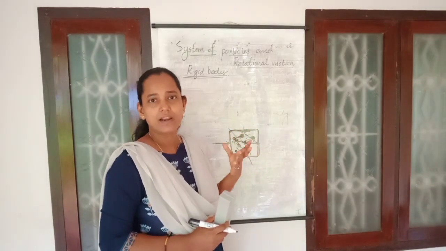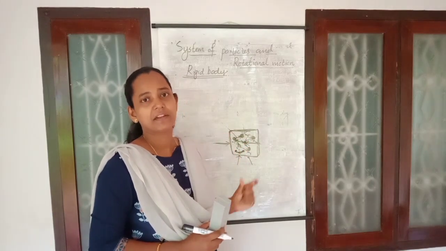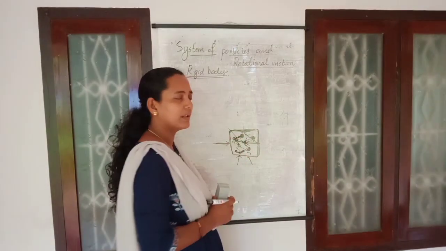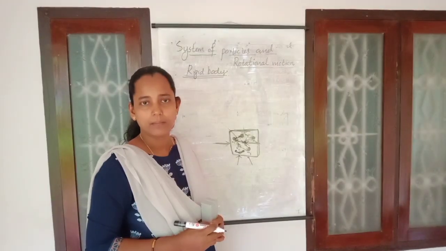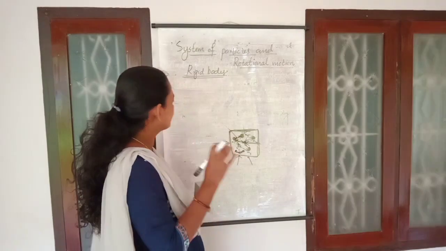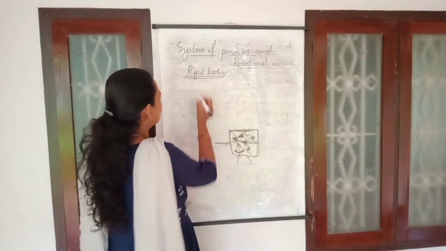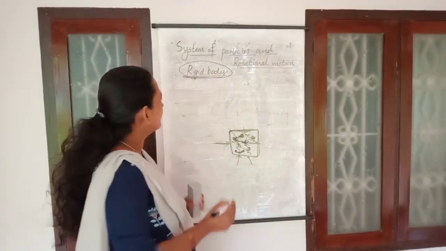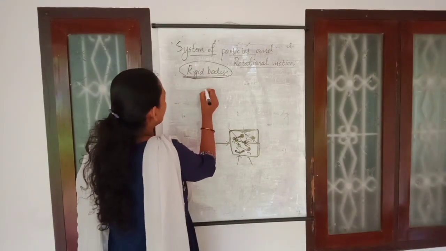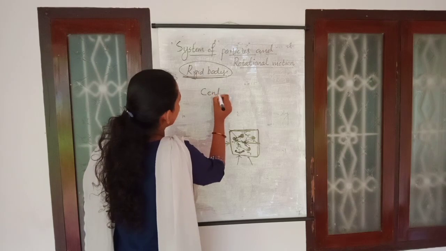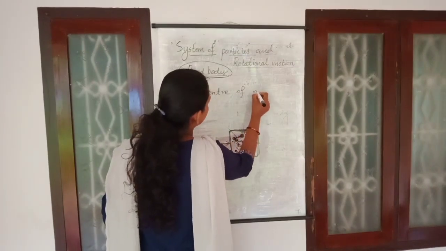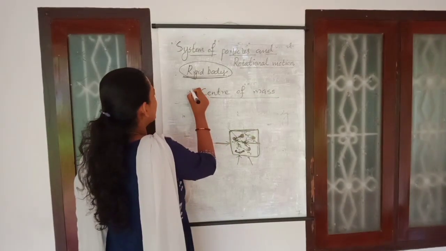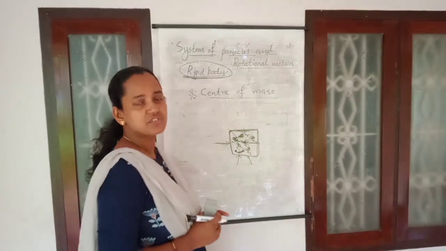Whenever we apply an external force, there is a little variation in the size and shape of that body. That means there is a difference in the distance between the particles present in it. But in some cases, we can neglect that variation. That means we can consider that body as a rigid body itself. And in the case of a rigid body, we can consider an important term, center of mass. This is one of the important terms we want to be familiar with in this chapter.